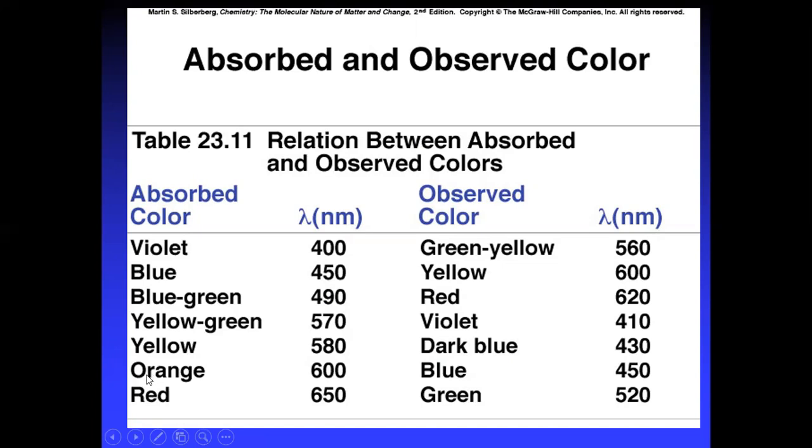If absorbed color is orange at 600 nanometers, the observed color is blue at 450 nanometers. If red is absorbed at 650 nanometers, the observed color with the naked eye is green at 520 nanometers.